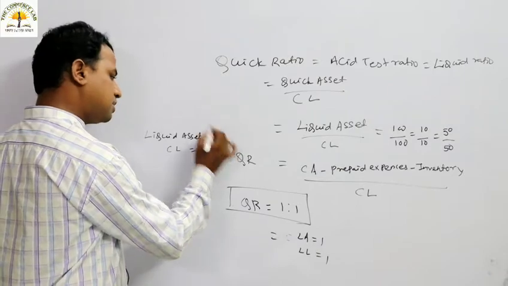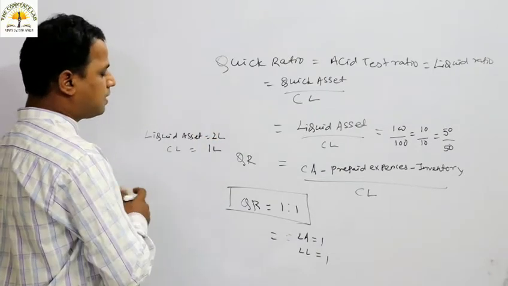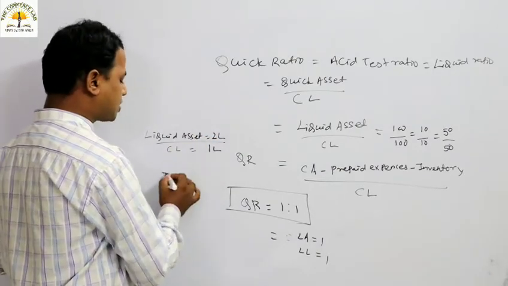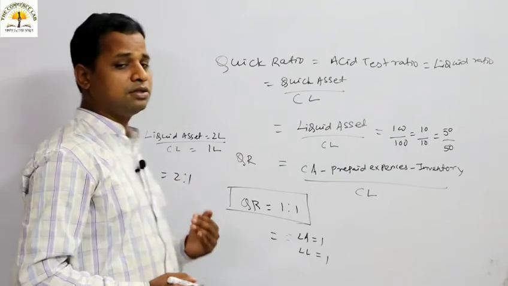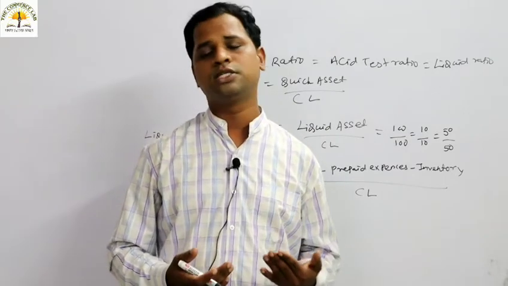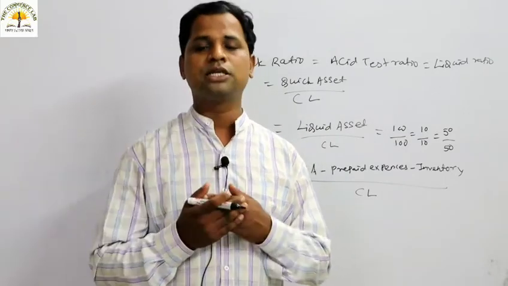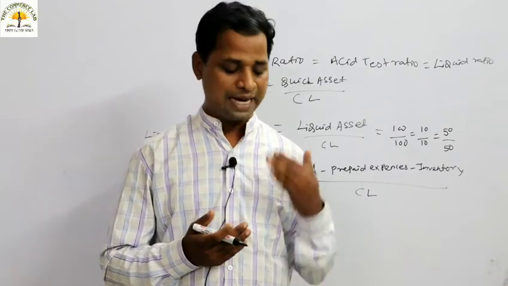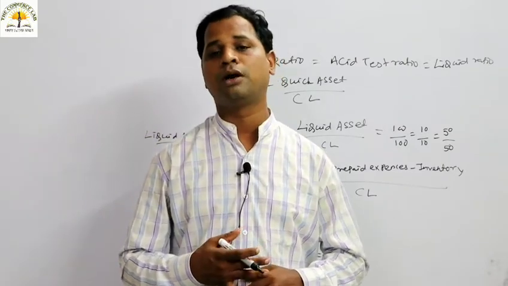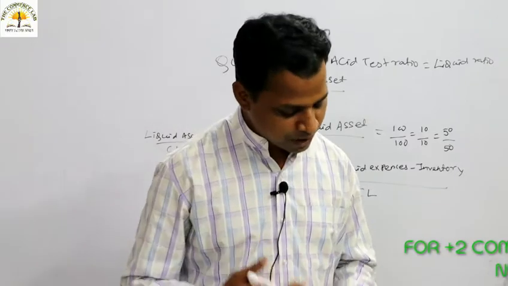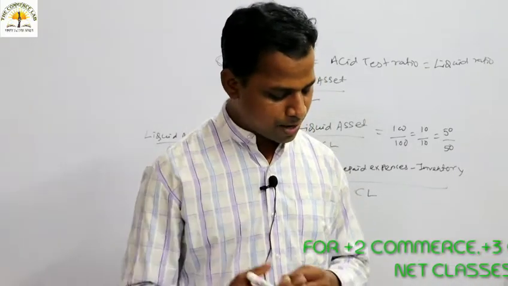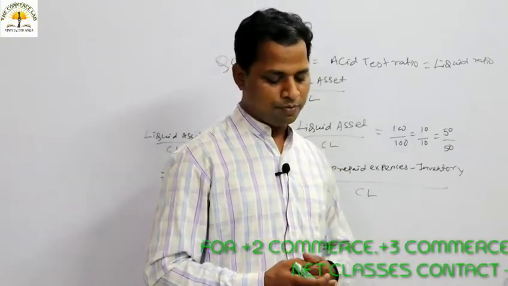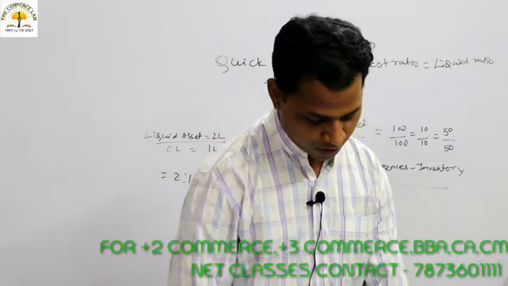If the liquid asset is 2 lakh and the current liability is 1 lakh, the ratio is coming what? 2:1. Whether this is good or bad? Yes, it is good because it is above the rule of thumb, above the acceptable norm, that is 1:1. That means the liquidity position of the company is improving at that time, we can say.